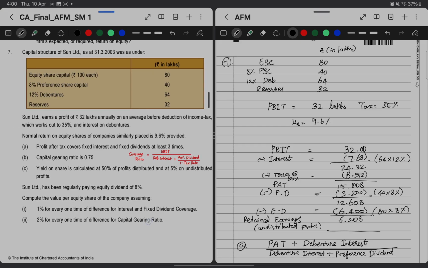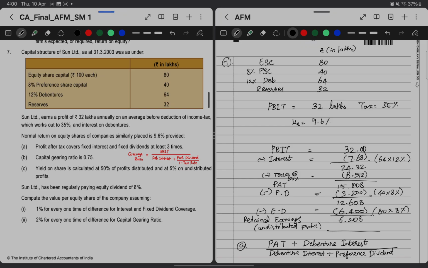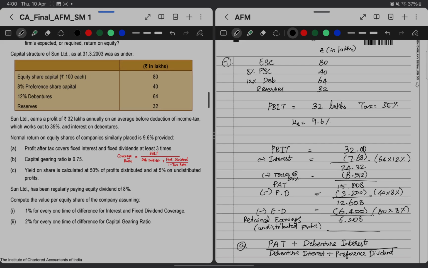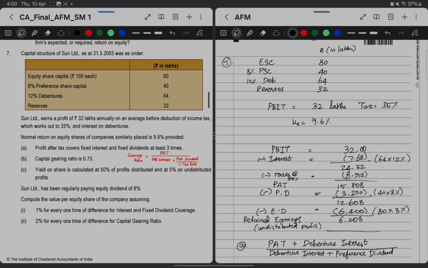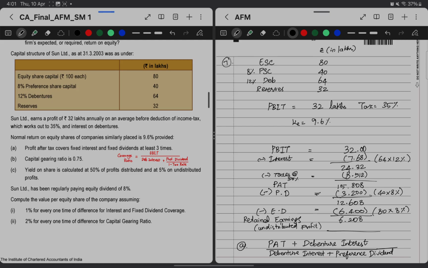Practical question 7. Capital structure of Sun Limited as at 31st March 2023 was as under. Equity share capital 80 lakhs, 8% preference share capital 40 lakhs, 12% debentures 64 lakhs and reserves 32 lakhs. Sun Limited earns a profit of 32 lakhs annually on an average before deduction of income tax, which works out to be 35%, and interest on debentures.